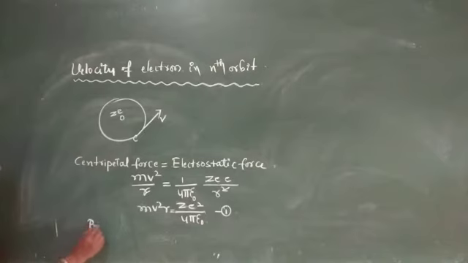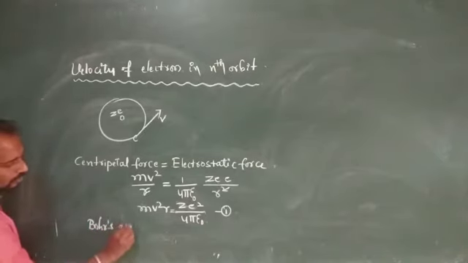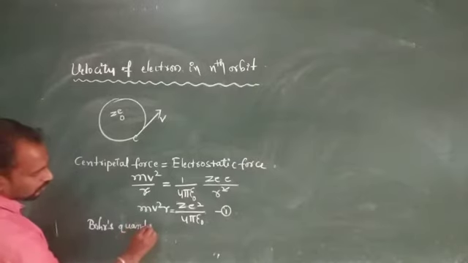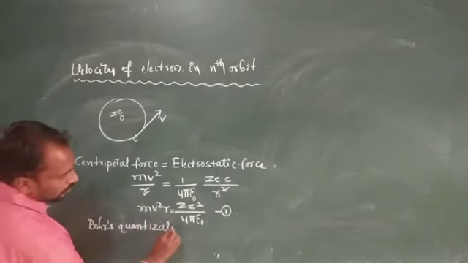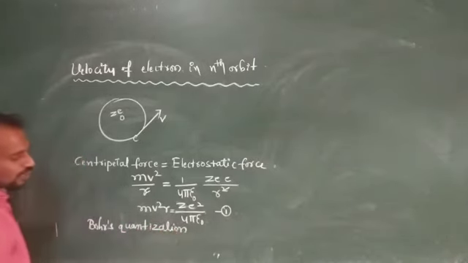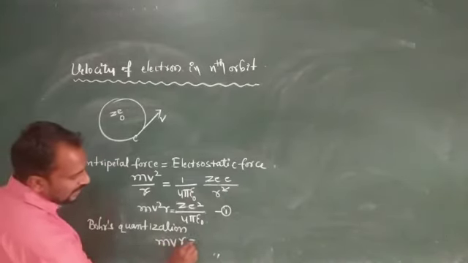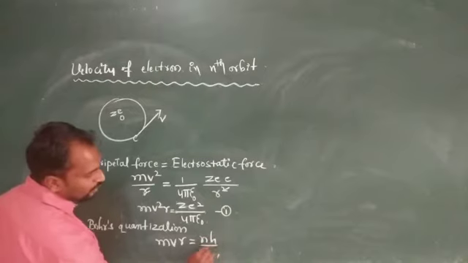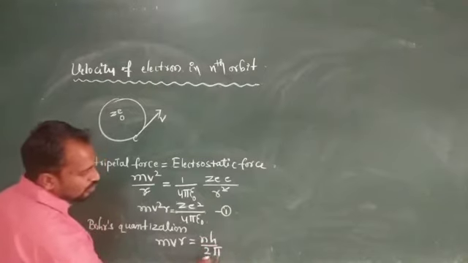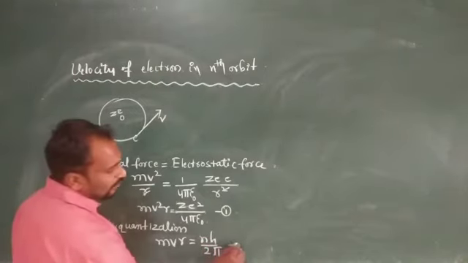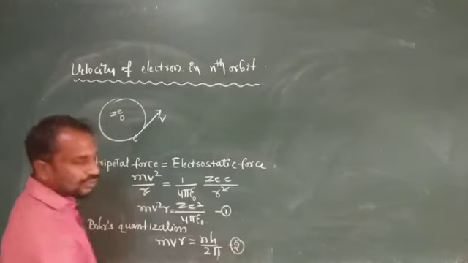Bohr's quantization. So Bohr's quantization, you already know that angular momentum m v r is equal to n h divided by 2 pi. So this one is Bohr's quantization, and we consider this equation 2.